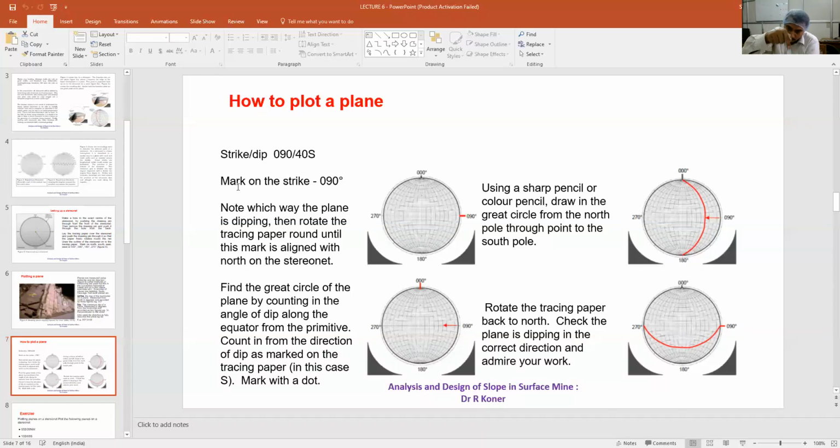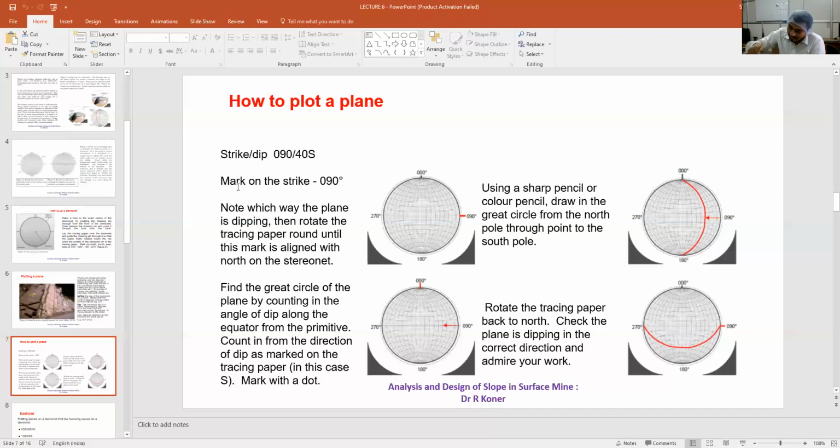But when you mark 90 from the north, you will mark a red line. Then you have to rotate that red line back anti-clockwise to the true north position, because the true north position is visible in the stereo net. You will put that red line in the actual north. Then dip is measured along the equator. Dip is measured along the equator only.